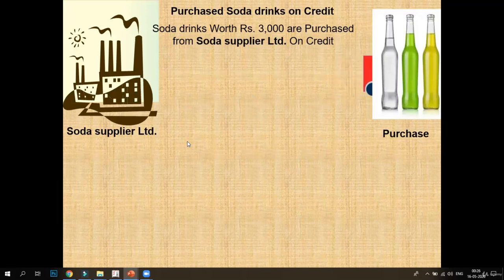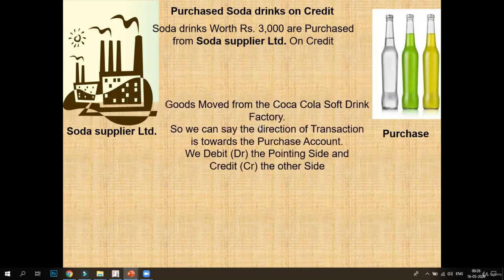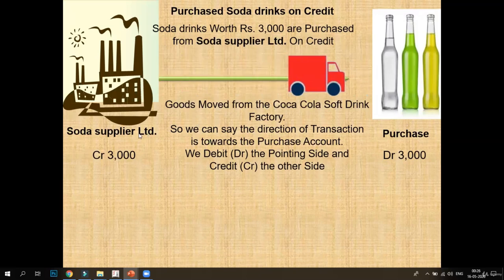Now the fourth transaction: the company purchased soda drinks on credit from Soda Supplier Limited. Now what is the supplier doing? The supplier is giving, so the supplier will be credited and purchase will be debited. So the entry becomes purchase account debit, soda supplier account credited.